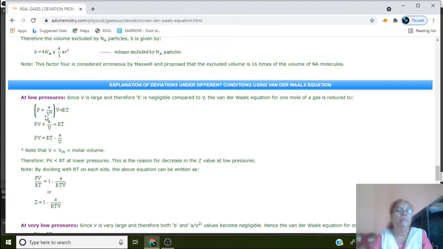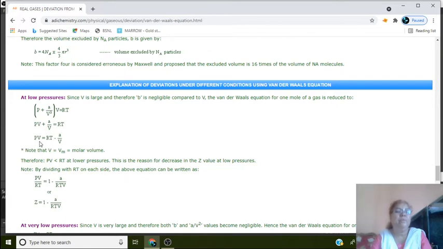We simplify this equation to PV + a/V = RT.